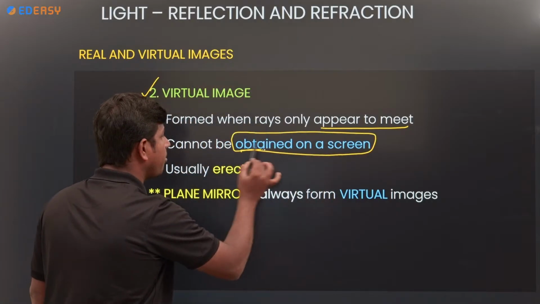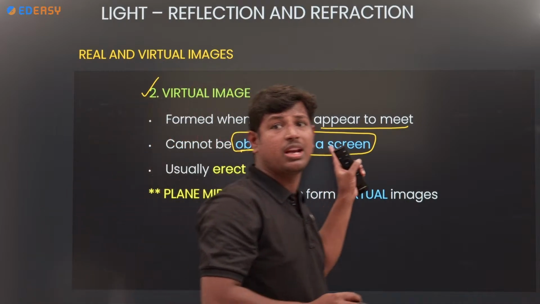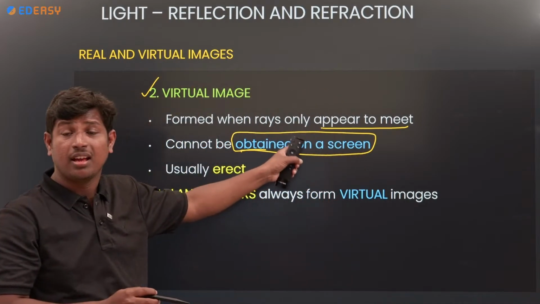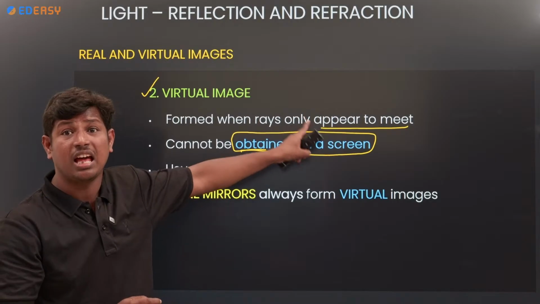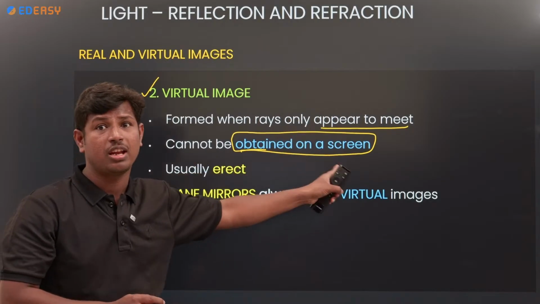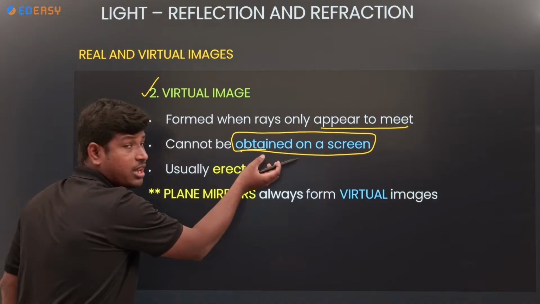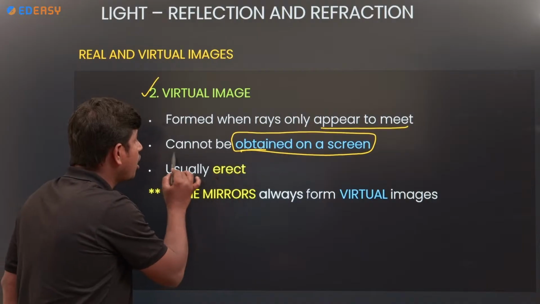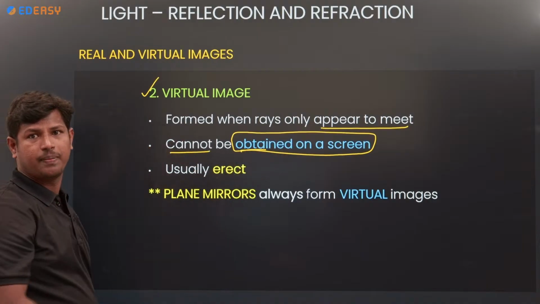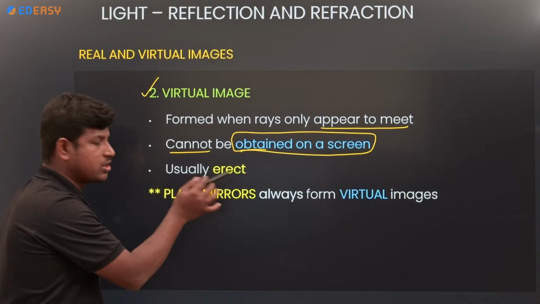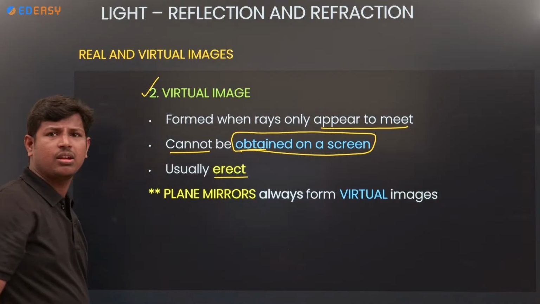Remember the point, it's very important. This point will decide whether it is real or virtual. Obtained on a screen, real. Cannot be obtained on a screen, virtual. Virtual image is erect only.